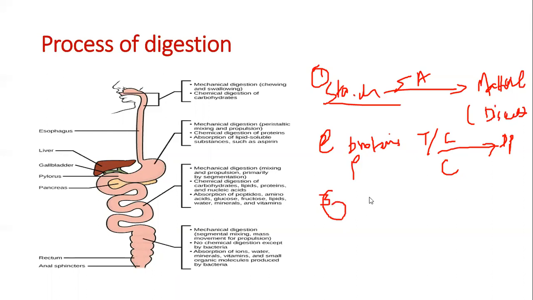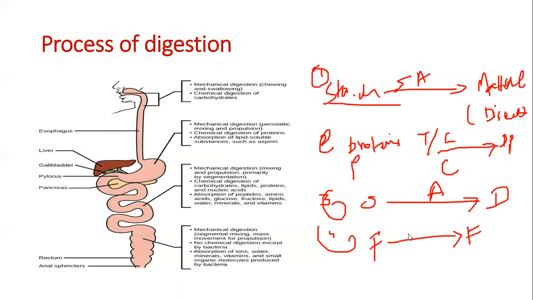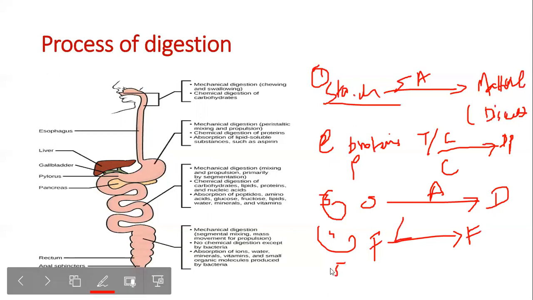And like I said, starch or polysaccharides are converted into disaccharides in the presence of amylase. Fats are converted into fatty acids and glycerol in the presence of lipase. And nucleic acids are converted into nucleotides in the presence of nuclease. So these are all enzymes. Salivary amylase converts starch into maltose.